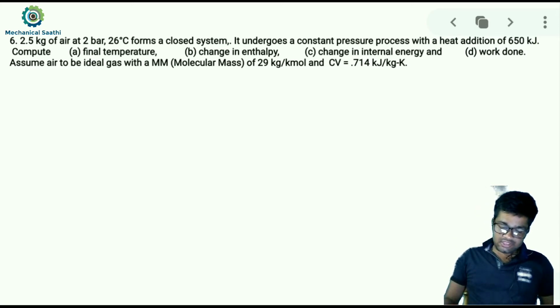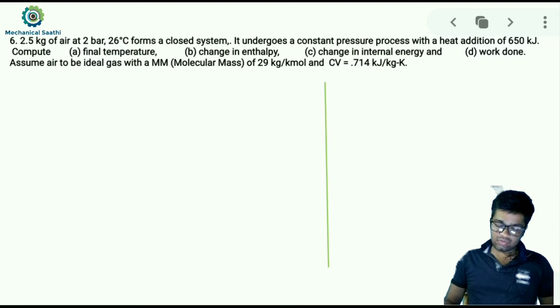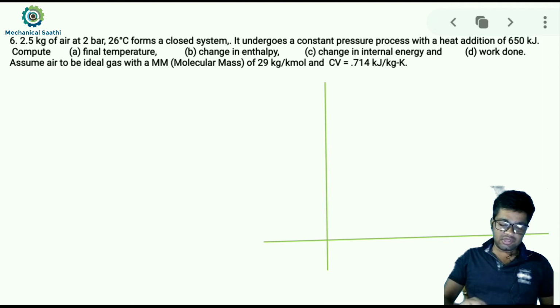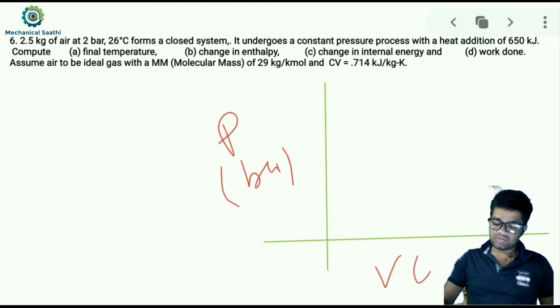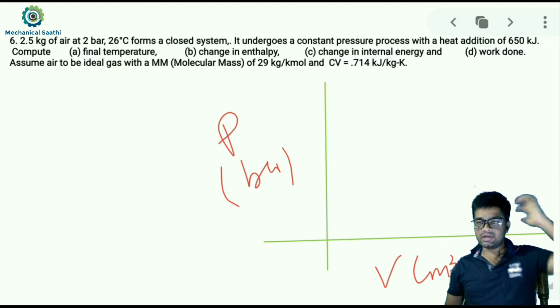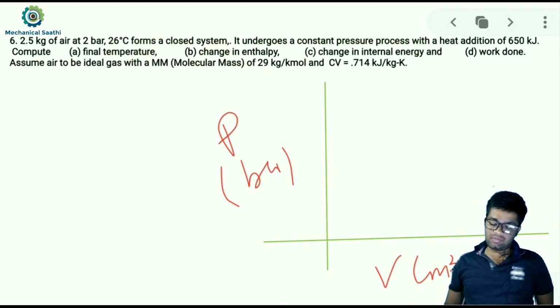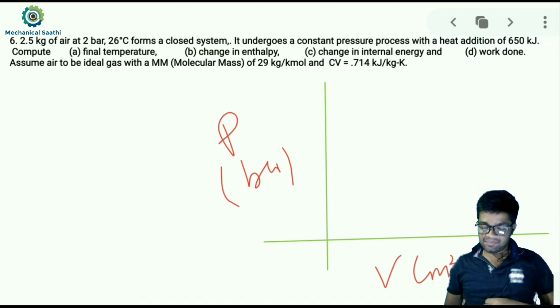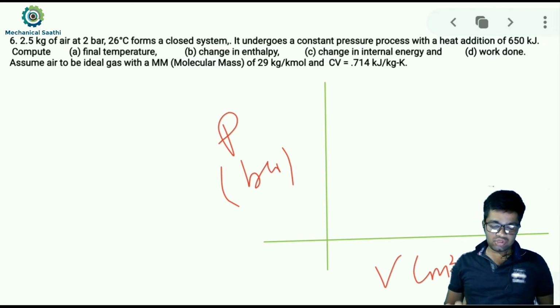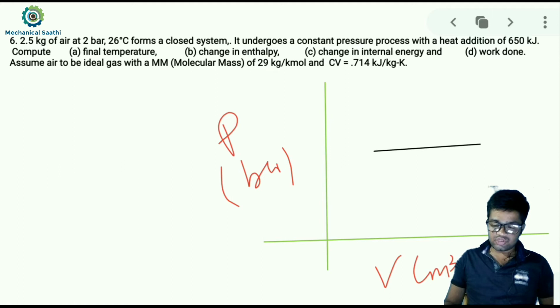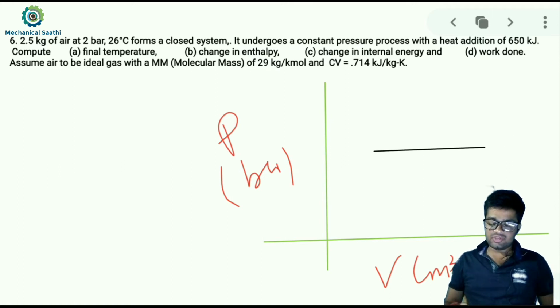Okay, so let us take pressure on the y-axis and volume on the x-axis. So pressure in terms of bar we can take, because it is given in terms of bar, and volume is given in terms of, okay, no volume data is given, we can calculate that. So volume we can take in terms of meter cube also. So we will try to show the process over here. So we can draw a simple horizontal line to show the constant pressure process. So it will be somewhat like this.